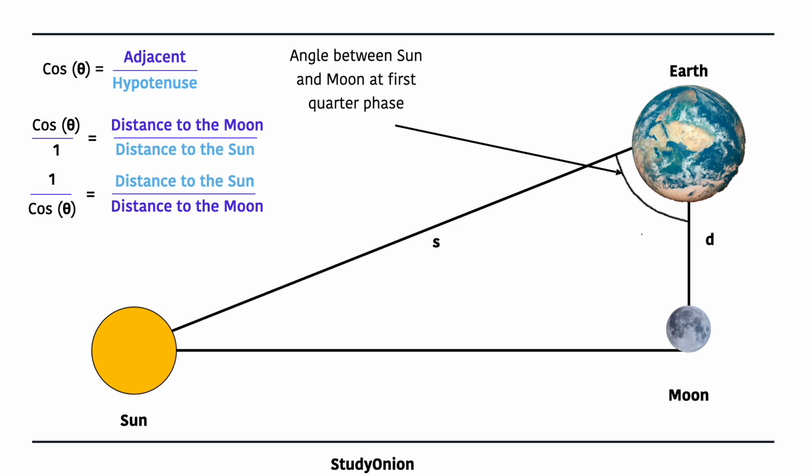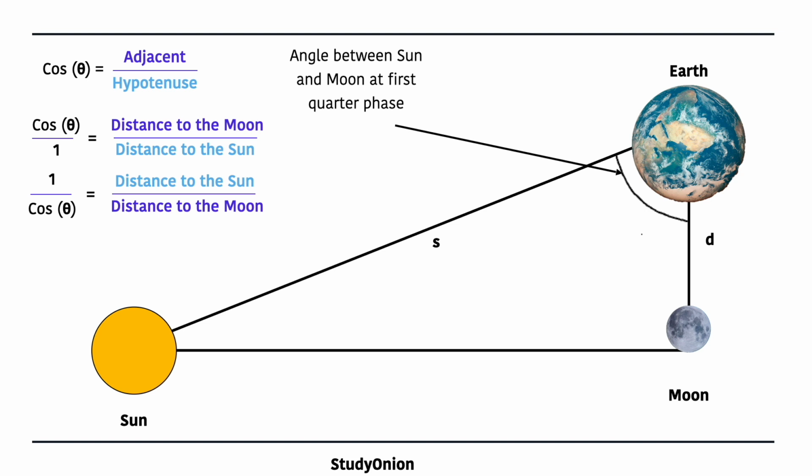Although trigonometry was actually yet to be invented when Aristarchus did these calculations, we can use it now to demonstrate the ratio of the distance to the Sun divided by the distance to the Moon. So cos theta, which is equal to adjacent divided by hypotenuse, we can write as cos theta divided by 1 is equal to the distance to the moon divided by the distance to the sun.